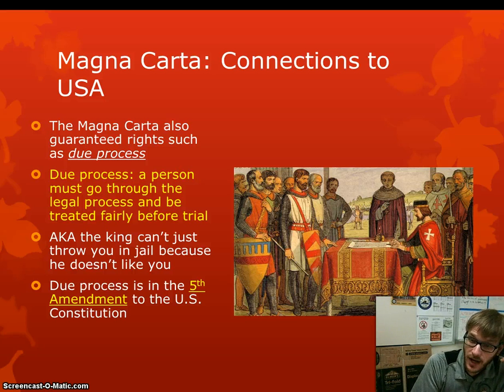You have to go to a trial where there's a lawyer and a jury, and you get to defend yourself, and then the jury decides if you're really guilty or not. It's not just whatever the king wants. And so this idea shaped our Constitution and the Fifth Amendment to the Constitution.